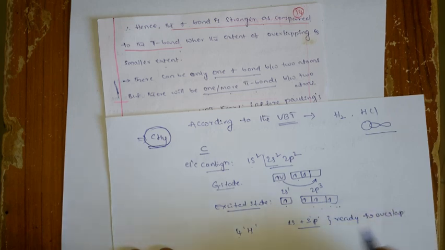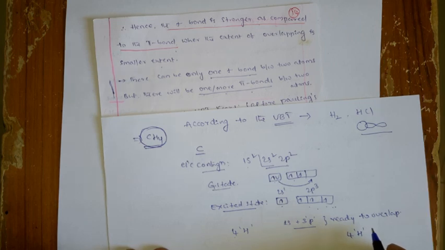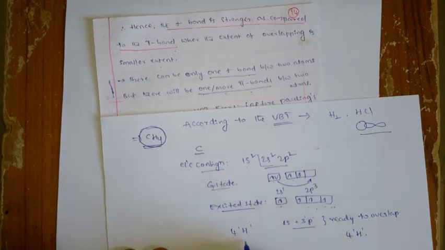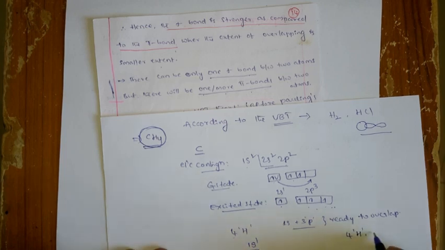They are ready to overlap with what? Overlap with the 4 hydrogens. Okay, that means 4 hydrogens of what? Generally the hydrogen electronic configuration is 1s1. Okay, so that means 4 hydrogens of s orbitals, right?